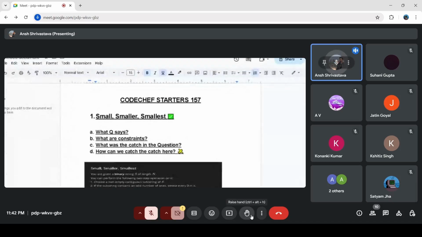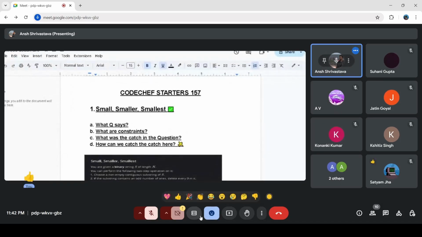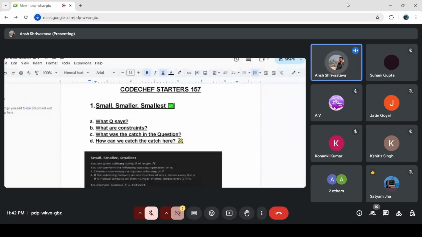So this question is question number D for Div 4. This question is one of those questions on CodeChef which you will be able to solve if you find the catch. I always say this in all the solution videos. You have to find out a catch in the problem, and then the solution is nothing but a few lines of code. So I have broken down these things into four steps: what the question says, what the constraints of this question are, what the catch in this question was, and how we can catch that particular catch. So quickly, you can raise your hand if you have solved this question.